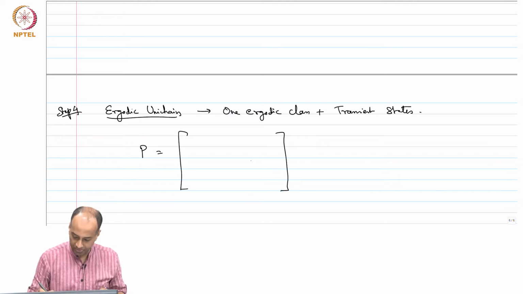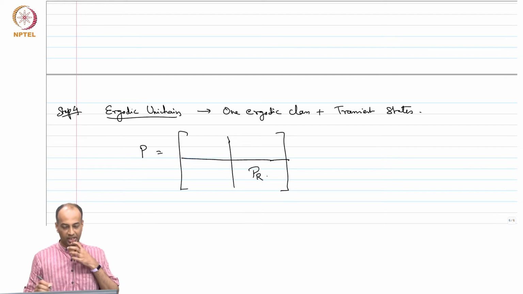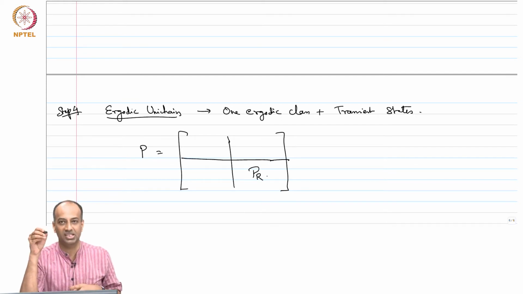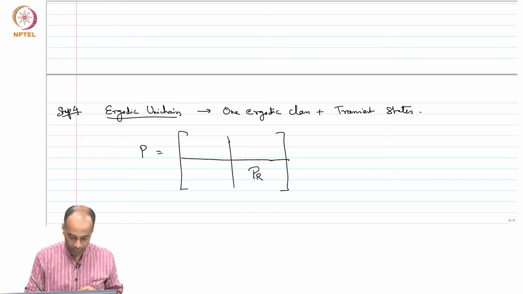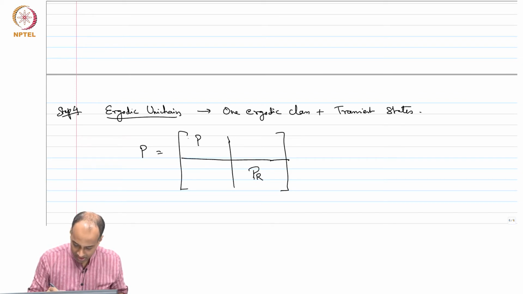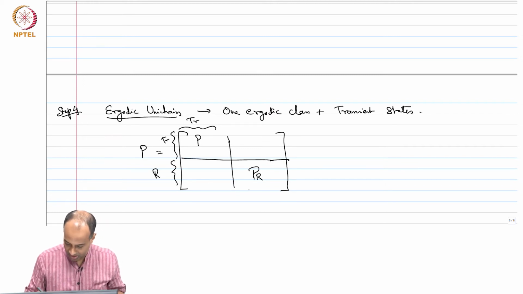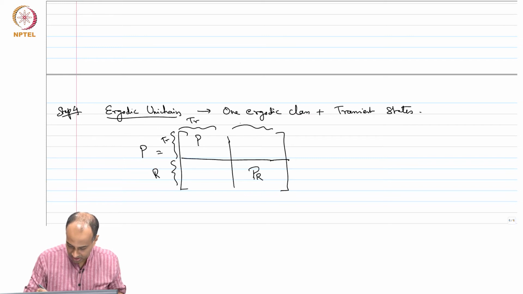There will be a recurrent component. There will be a component here, which I will call PR. These are transitions between the recurrent states. And then I'm saying that these states are all transient, and these states are all recurrent.